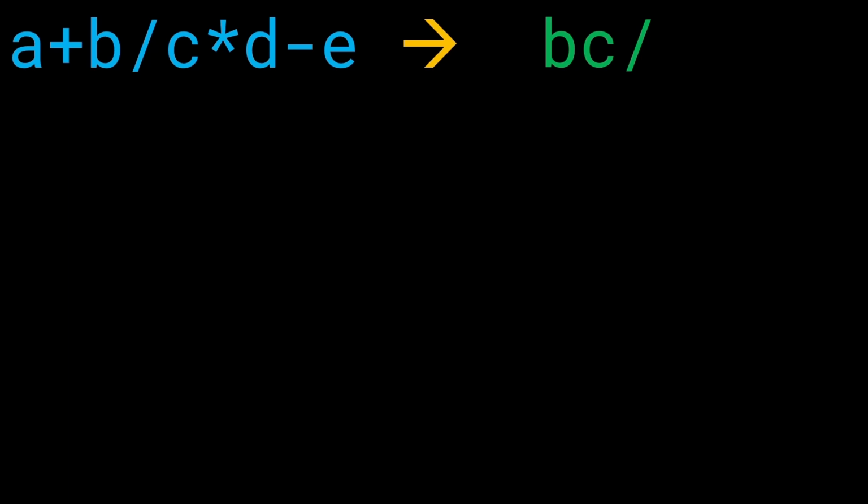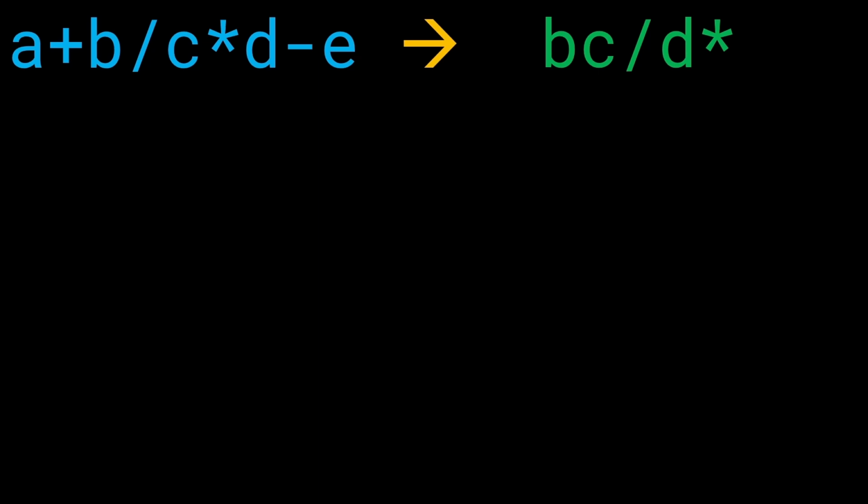Then what do we do next? We also realize that there's a B by C times D. We have to do times D in the next step, because that is the second operation we have to follow using the BODMAS rule. So how do we write times D? Well, BC slash forms one single operand now, and we have to multiply it with D. BC slash is one operand and D is another, and so we can write BC slash D star.